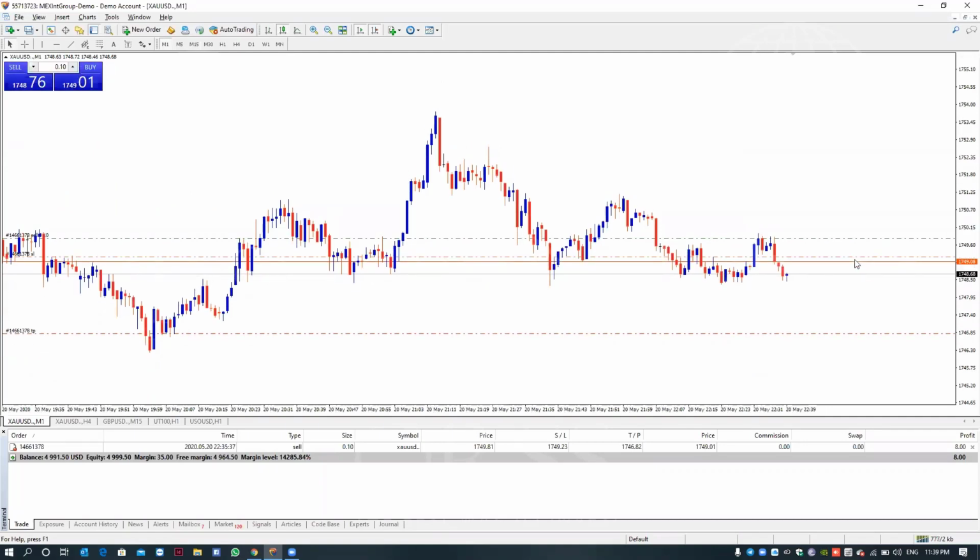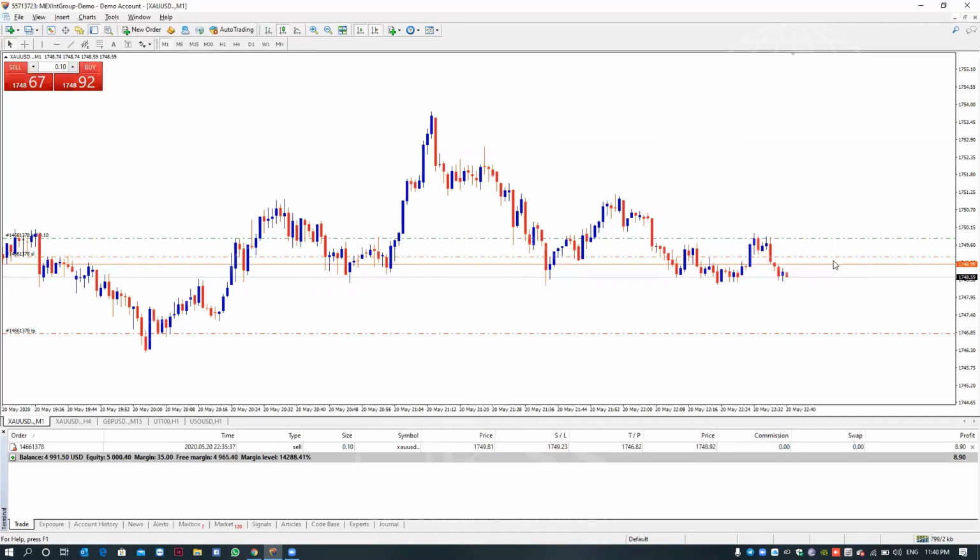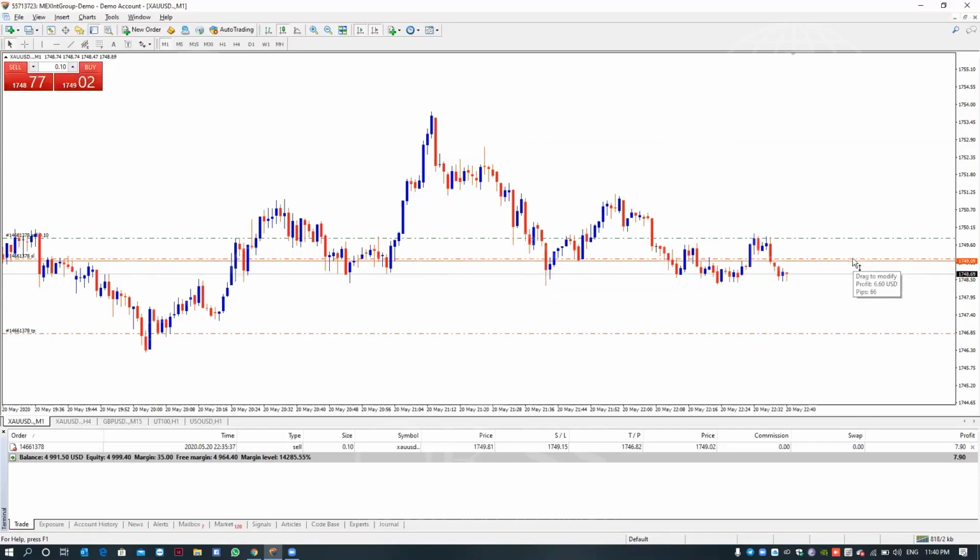See, the trailing stop loss is a different thing, and the stop loss is a different thing. Your stop loss is how much money you lose, and the trailing stop loss is how much you gain. Now it will come red, and when it touches, my trade is closed in profit of $5.8. But if it is not touching and is going to move down, I move it more. See, then when it touches, my trade is closed.